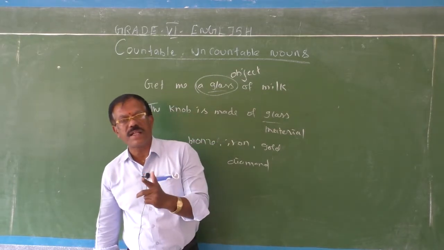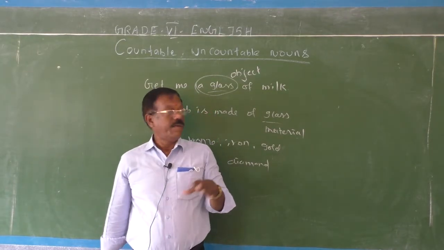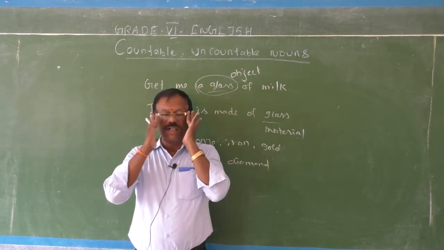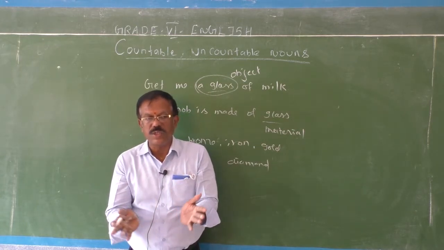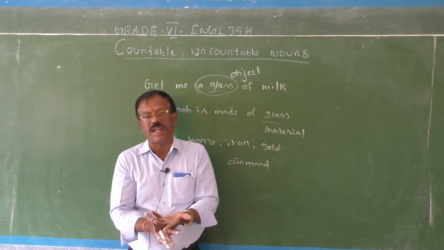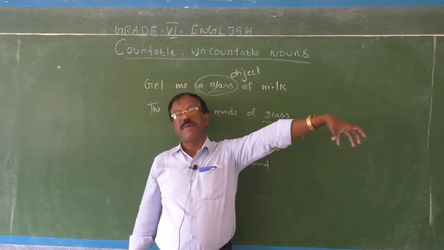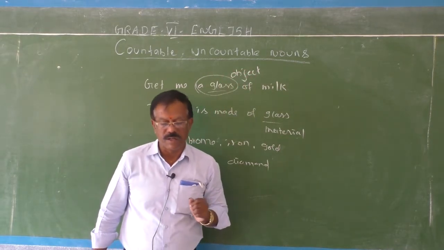Okay, can you follow me, children? So you should know the difference. When metals or materials are used as they are, they are uncountable nouns. But when they are used to make an object, or when an object is made out of such materials, then it is considered as a countable noun.